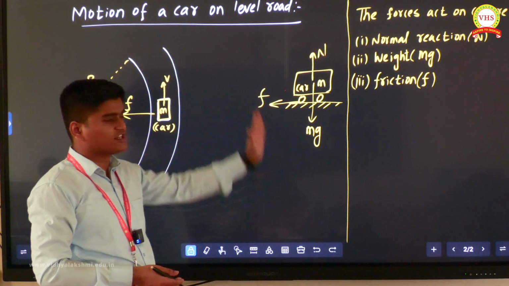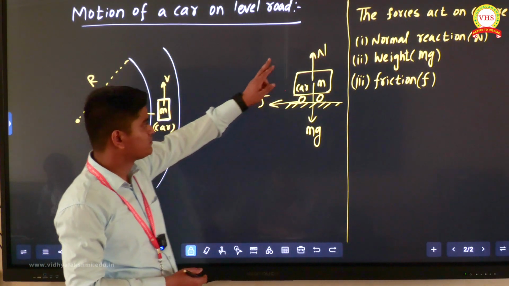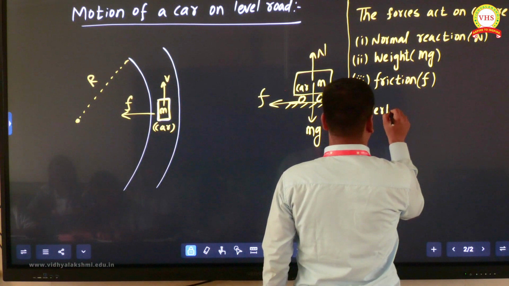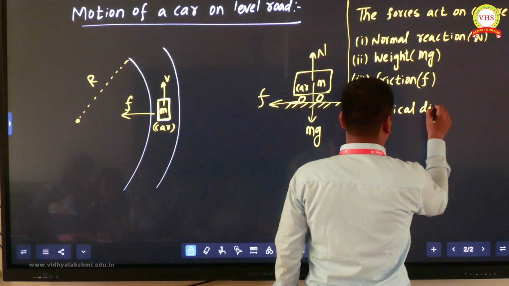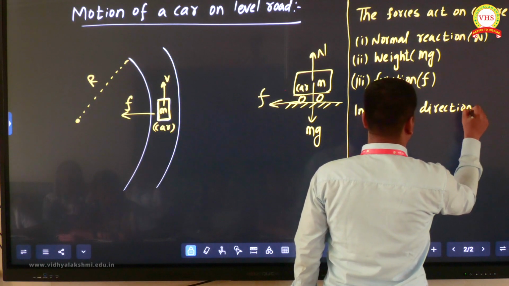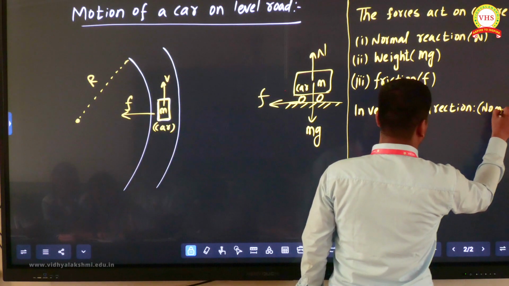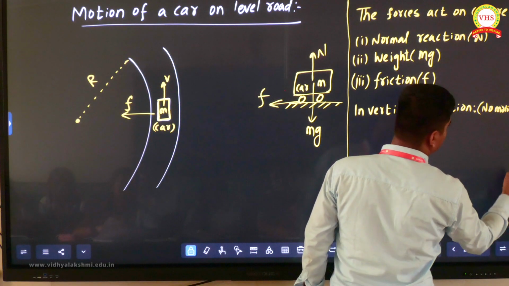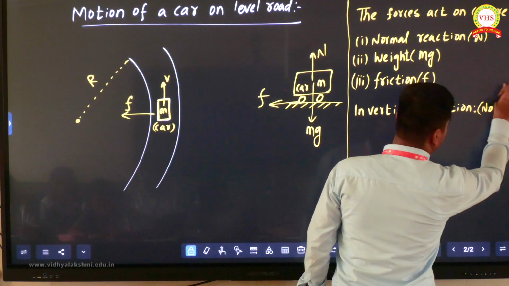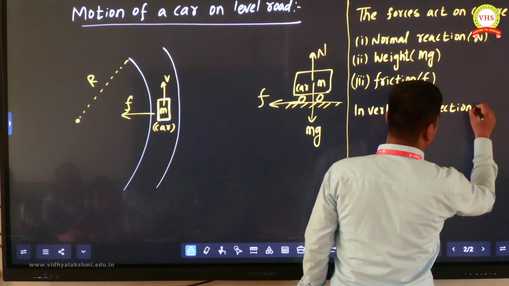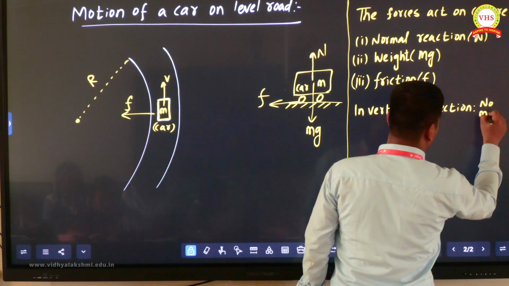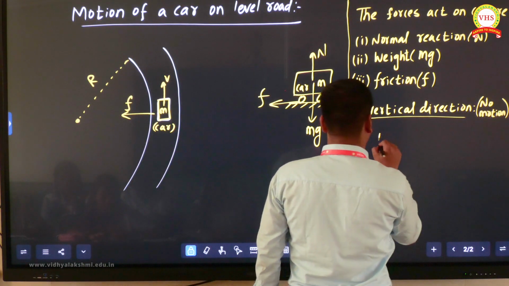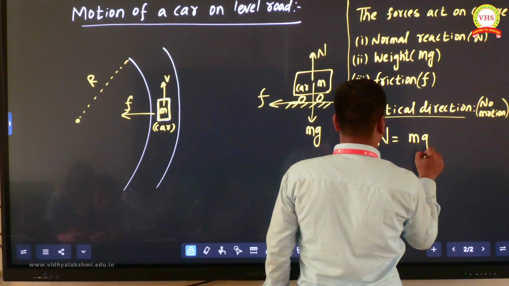Now tell me, in vertical direction is there any motion? In vertical direction, no motion. So what can I write? Since there is no motion in vertical direction, I can write N equal to mg. That's why I can write N equal to mg.